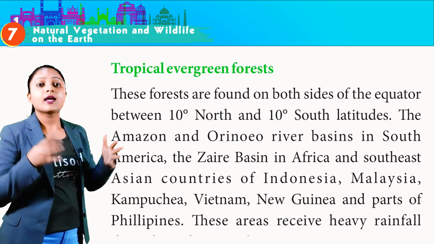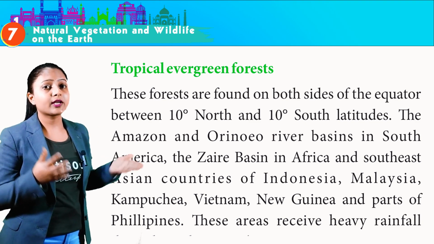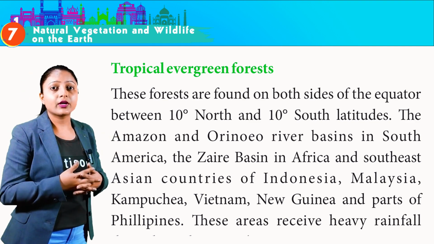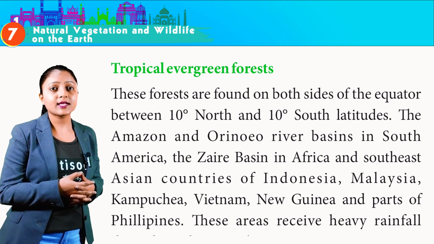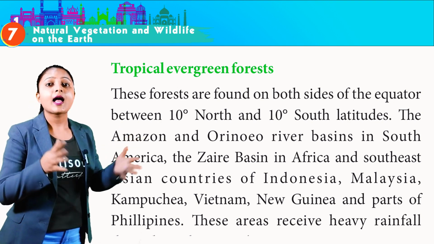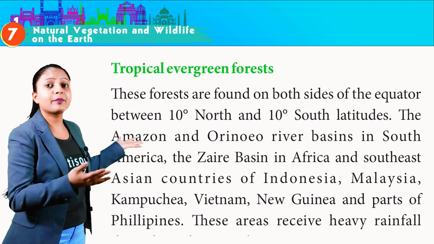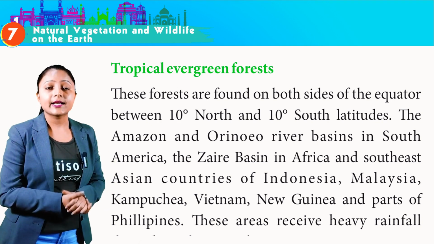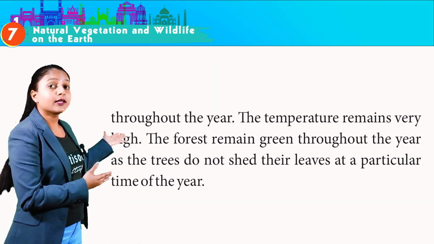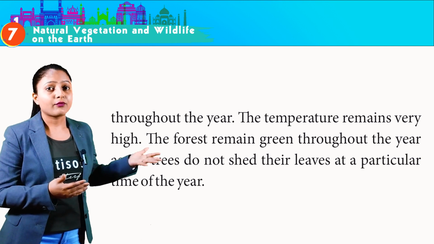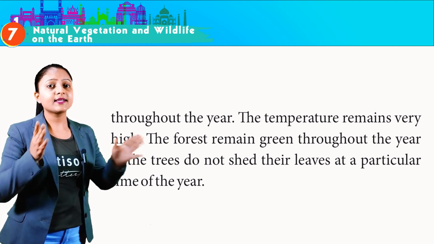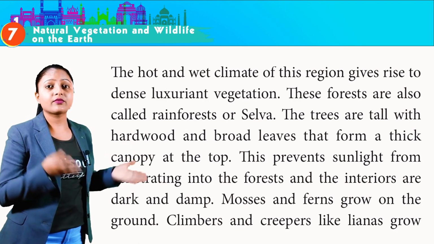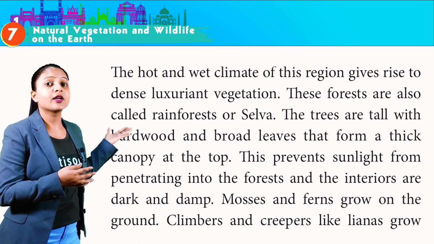Tropical evergreen forest. These forests are found on both sides of the equator between 10° north and 10° south latitudes. The Amazon and Orinoco River basins in South America, the Zaire Basin in Africa, and Southeast Asian countries of Indonesia, Malaysia, Cambodia, Vietnam, New Guinea, and the parts of Philippines. These areas receive heavy rainfall throughout the year. The temperature remains very high. The forests remain green throughout the year, as the trees do not shed their leaves at a particular time of the year. The hot and wet climate of this region gave rise to dense luxurious vegetation.